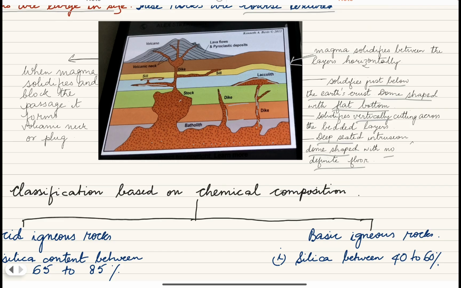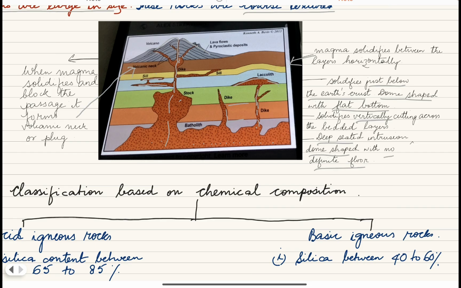And whenever the magma comes out from the magma chamber, through a passage it will come on the earth's surface in the form of a volcano. Now, sometimes, especially in case of an extinct volcano, this magma may solidify in the passage itself, blocking the way. The magma, when it solidifies in the passage, forms what is known as volcanic neck. This is volcanic neck.